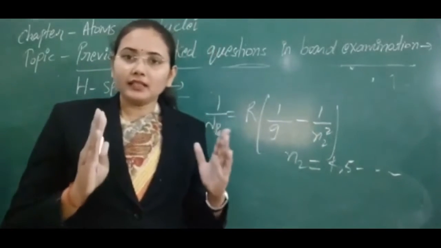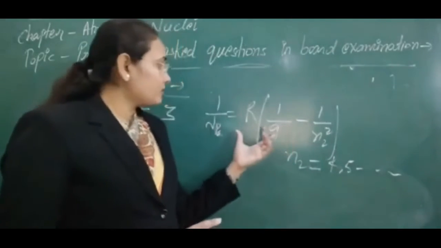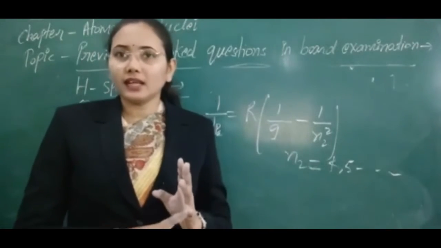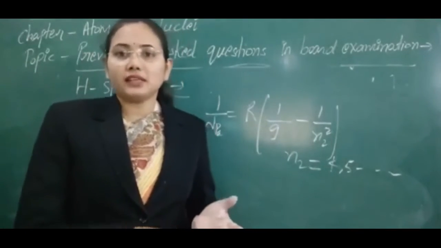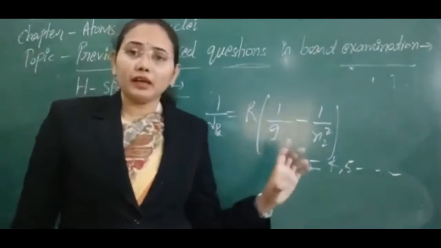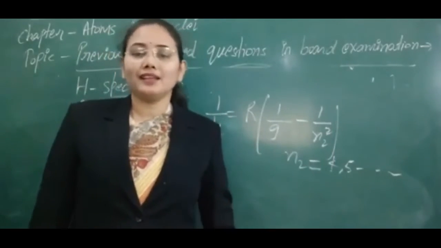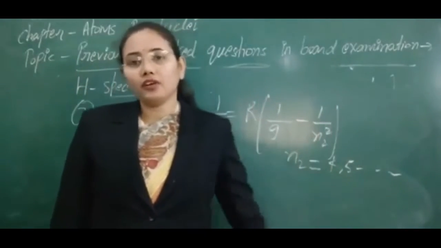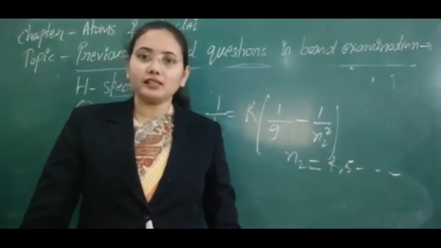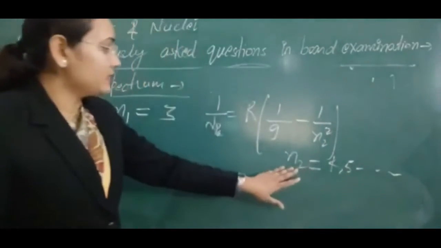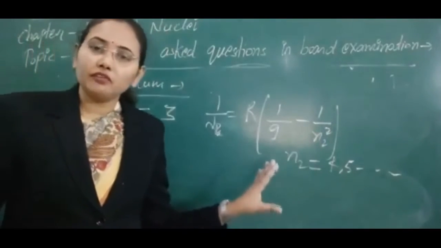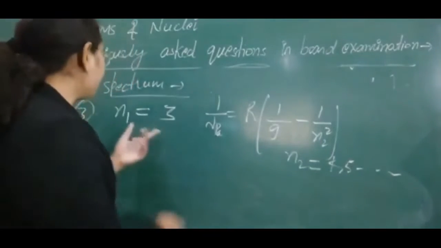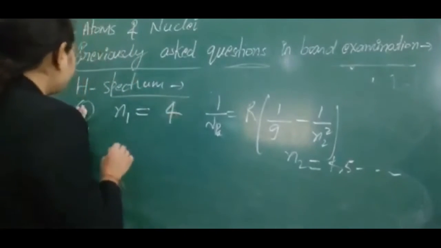So we can again calculate the range in the case of the next series, that is called Paschen series. All the series are named after the scientists who discovered them. If we see that range, it is lying in the near infrared region. If you don't remember whether to write near or far, then if you write only infrared region, that is also correct. So we can just write that this series is lying in the infrared region. Next series, we have fixed n equal to 4.